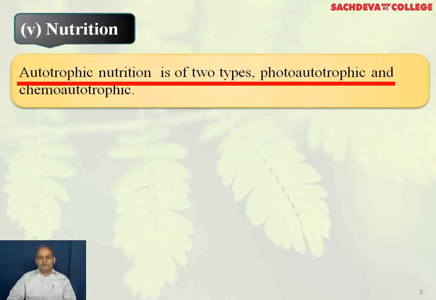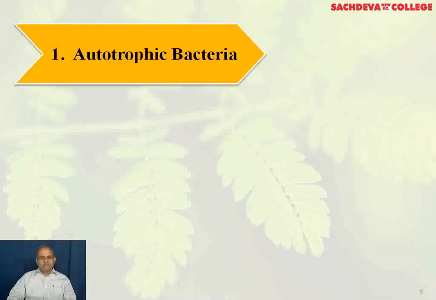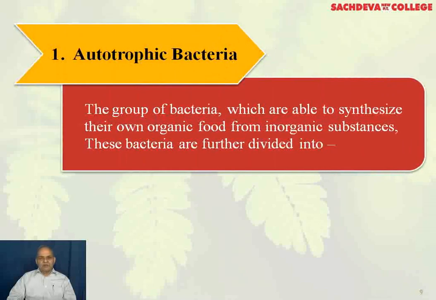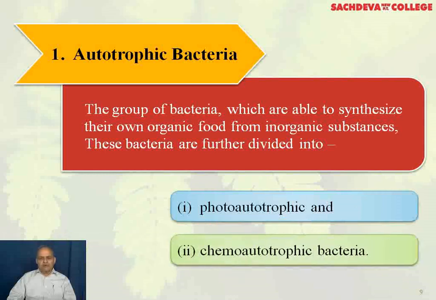Autotrophic nutrition is of two types, photoautotrophic and chemoautotrophic. In heterotrophic nutrition, in which organisms obtain organic nutrients from outside, it is of three types, that is saprotrophic, parasitic and symbiotic. Autotrophic bacteria. The group of bacteria which are able to synthesize their own organic food from inorganic substances, and these bacteria are further divided into number one, photoautotrophic, and number two, chemoautotrophic bacteria.